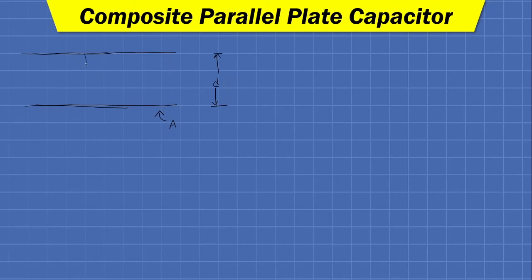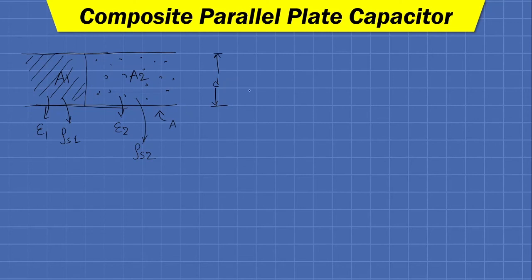So now let us say some area A1 is filled by a medium having the permittivity epsilon 1 and the corresponding charge density is rho s1, and the remaining area A2 is filled with a different dielectric material having the permittivity epsilon 2 and charge density as rho s2. Fine.